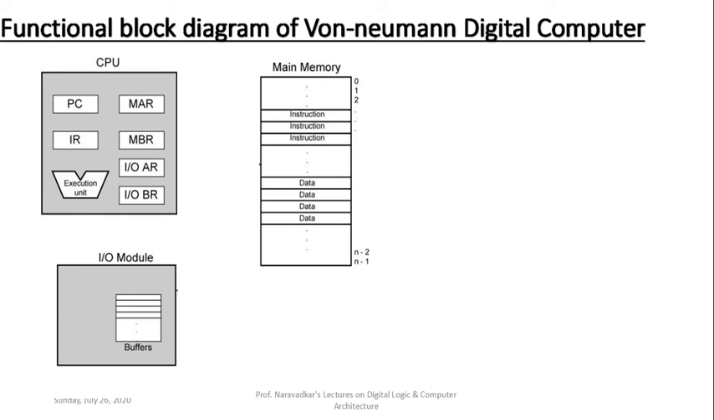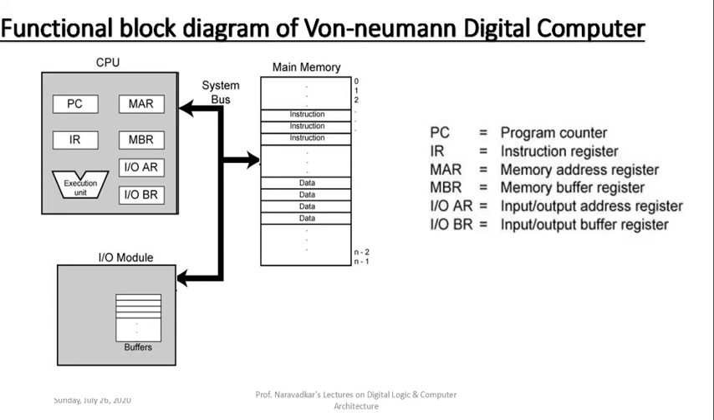So these are the main sections of a digital computer suggested by von Neumann, and here is the corresponding system bus which connects all three components together. You can observe it. And then the list of registers inside the CPU is written with their corresponding full forms on the right side. I have already stated that I will explain the functionality of each of those registers in detail towards the end.